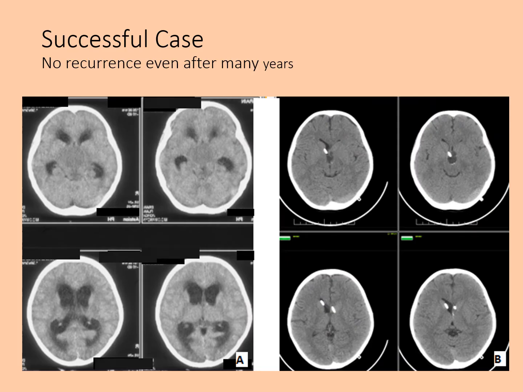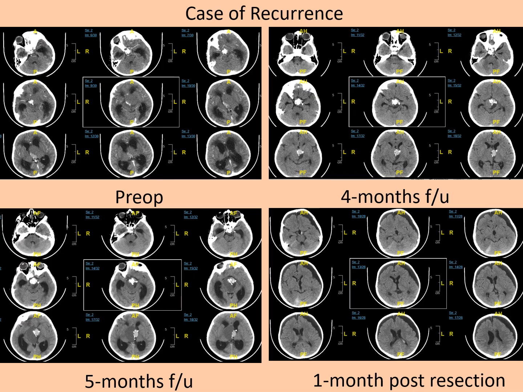In successful cases, even many years later there is no recurrence, the cyst has collapsed, and there is no hydrocephalus. This is an example of recurrence where at 4 months it was seen the cyst had collapsed. There was a small solid tumor, and at the 5th month after endoscopic surgery the cyst had recurred, and after craniotomy and gross total resection, there was no residual tumor.